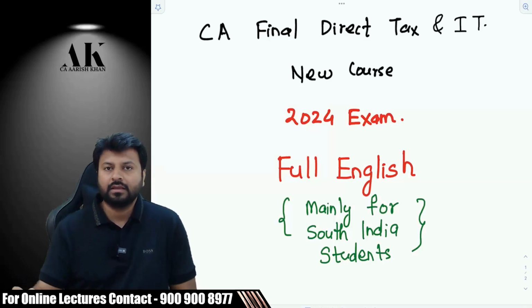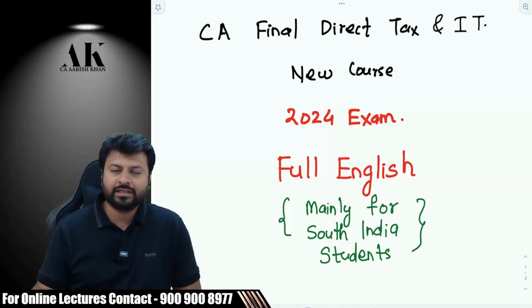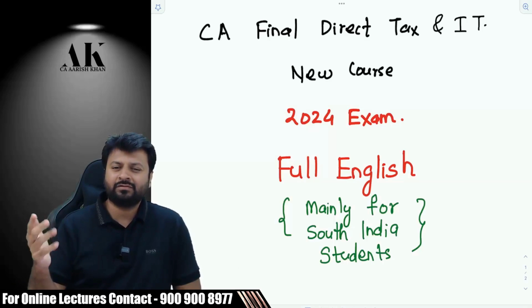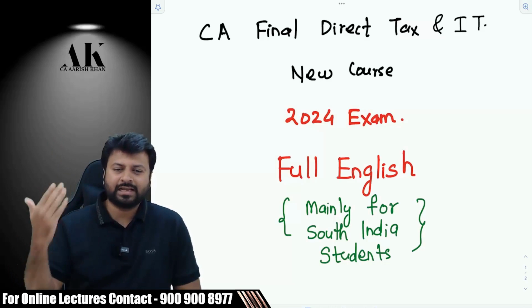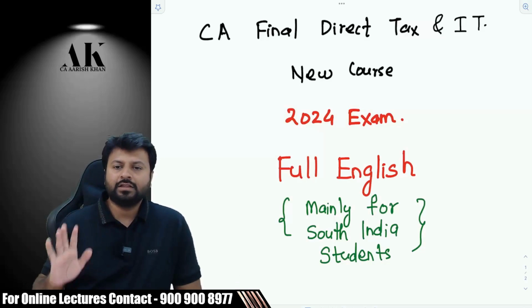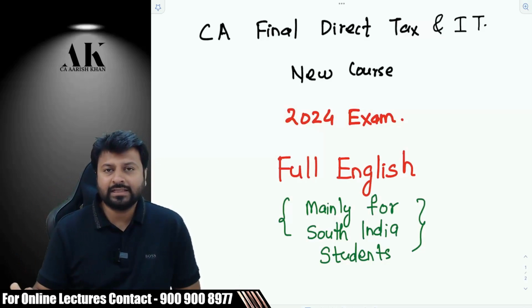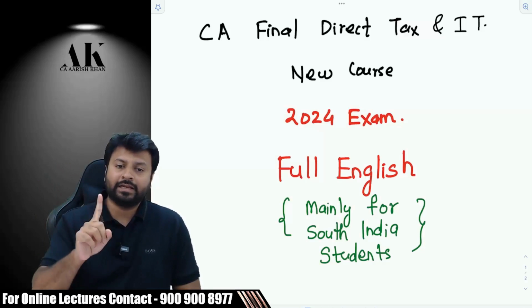Second thing, in the new course, if you go through the ICAI prospectus, which they have brought out, around 175 or 176 pages, I think you might have gone through it. In that they have very clearly written the objective of the course. We want to test practically.